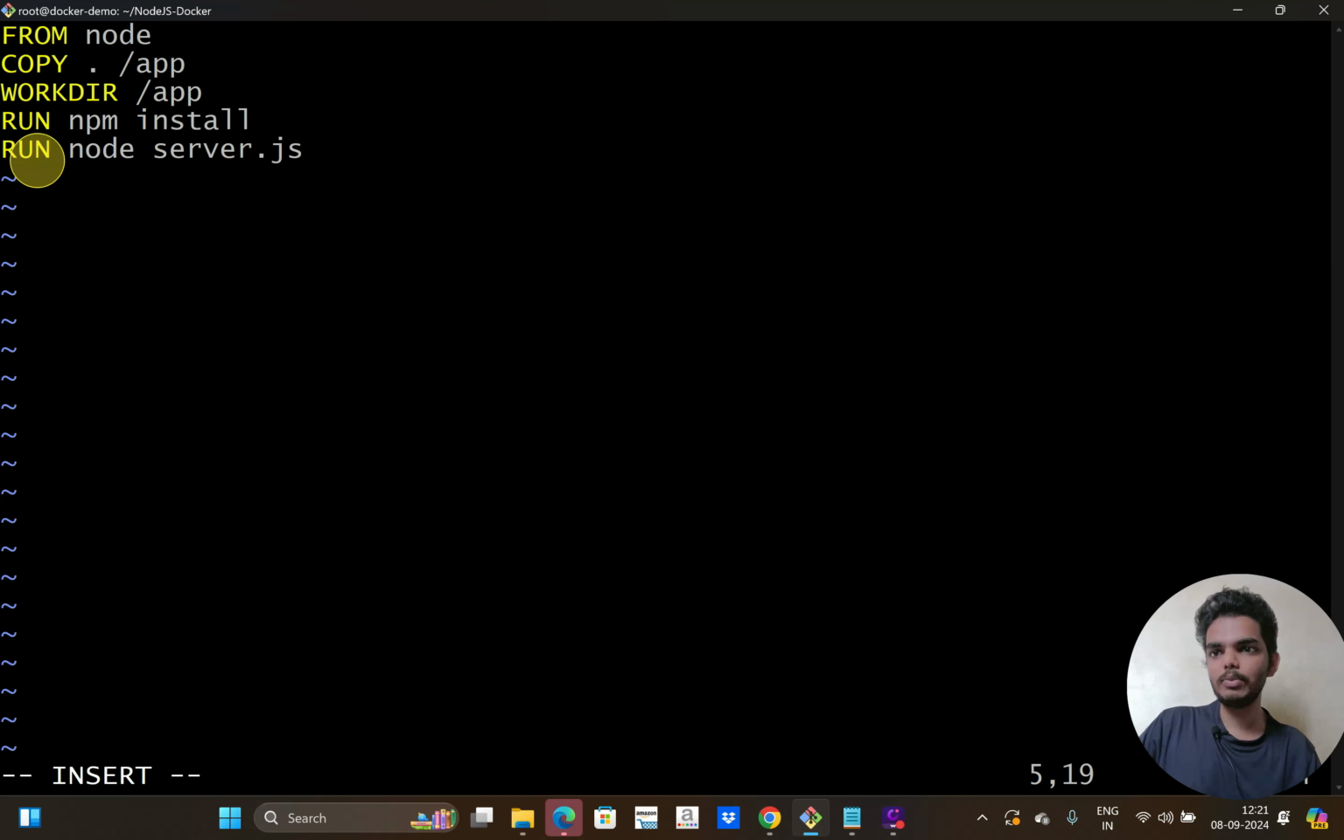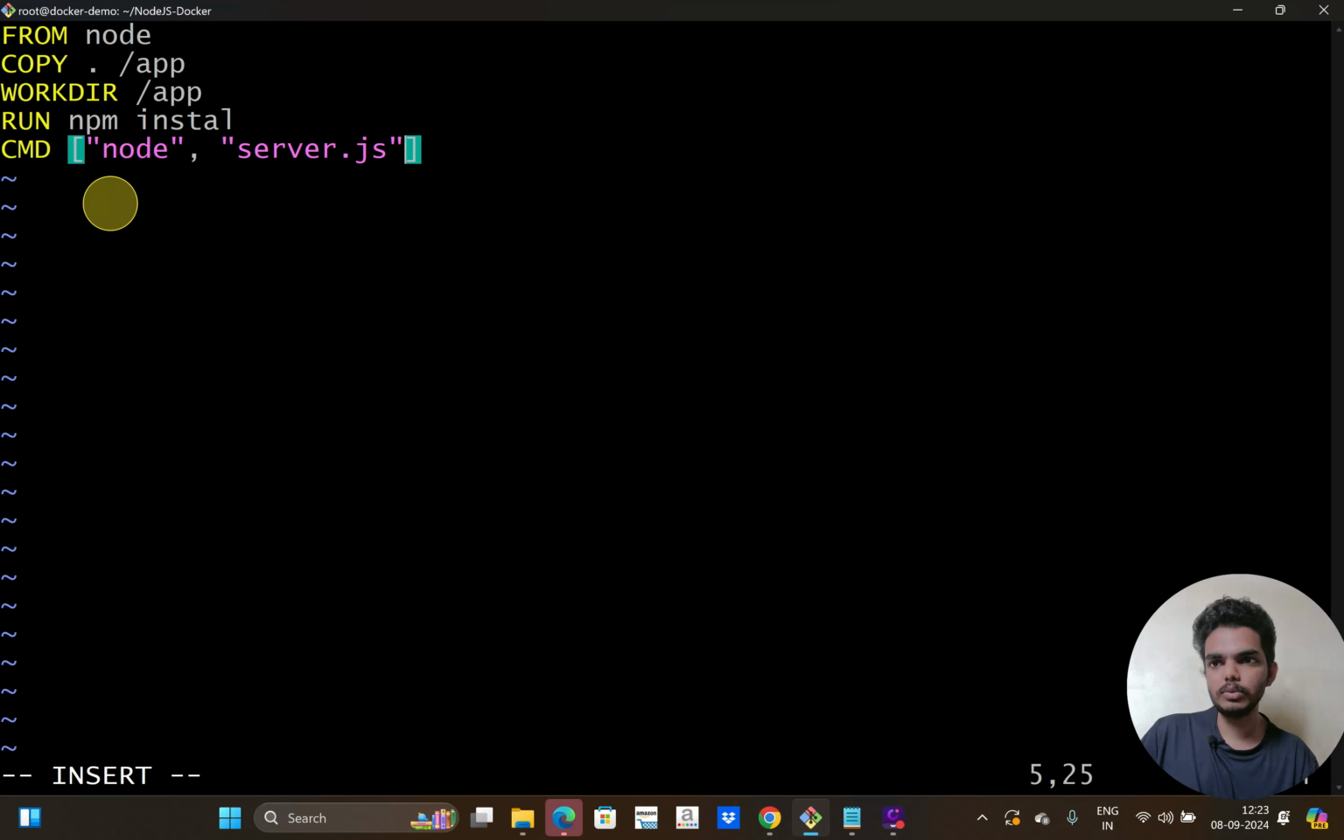So this RUN command will not work here, because the RUN command runs while creating the image. I have to install the dependencies while creating the image, but I have to run this application while creating the container. So to run while creating the container, I have the command called CMD instead of RUN. And CMD has its own syntax. I have to add the command in square brackets with double quotes, separated with commas. So RUN will execute while creating the image, CMD will execute while creating the container. Just remember the difference between RUN and CMD.